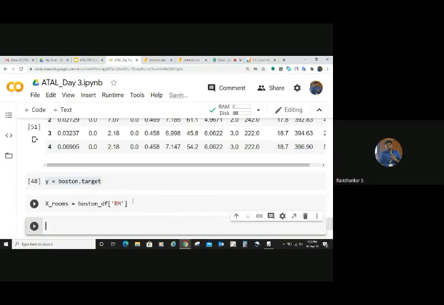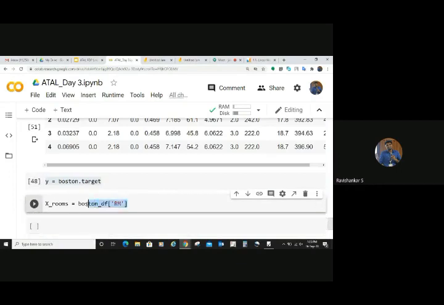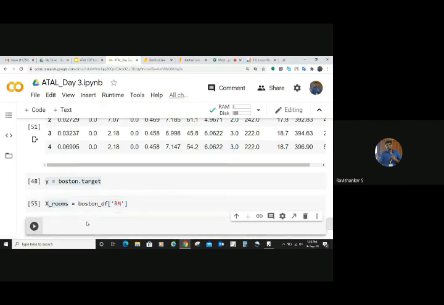Yeah, now it works correctly, right? So what I have done here is I have taken that column name, right? You can see that it will be available inside this X underscore rooms. Okay, so now you try to do some analysis on this.